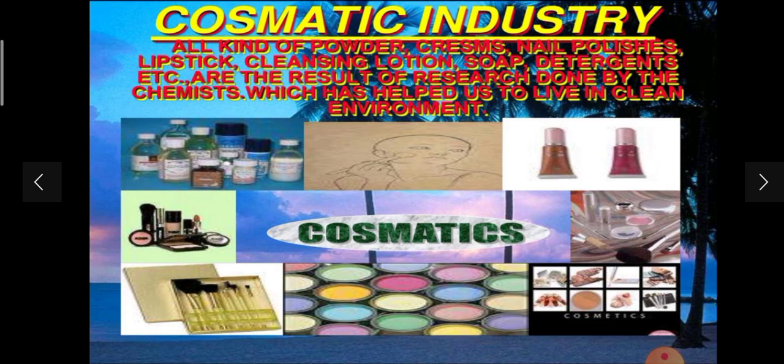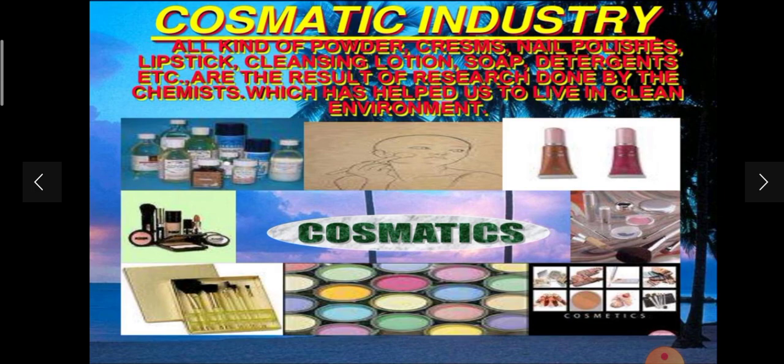In the powder we are using the chemical hydrated magnesium silicate, made of magnesium, silicon and oxygen. It is a natural form of talc. What is the use of talcum powder? It absorbs moisture, cuts down on friction, keeps skin dry and prevents rashes. So this is the importance of talcum powder.